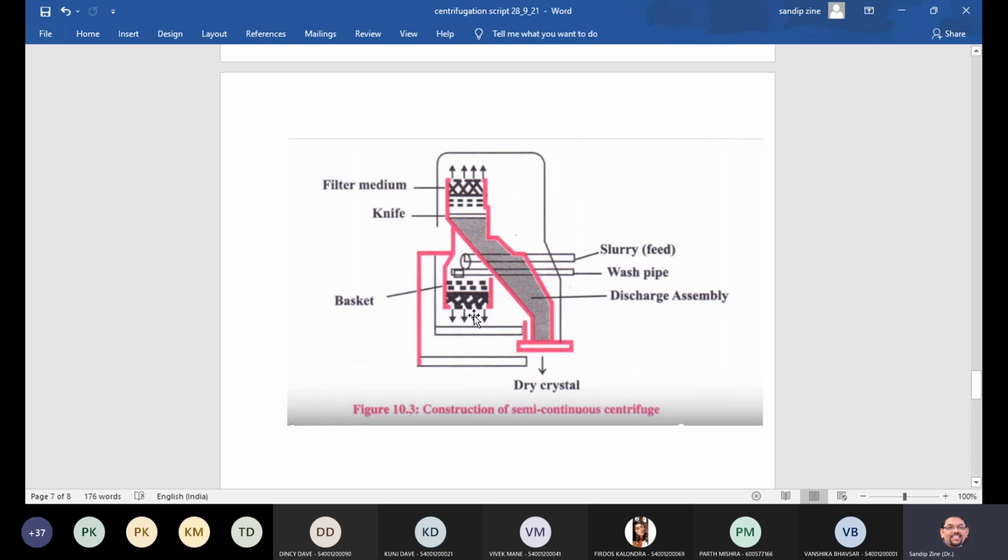So once the deposition occurs, with the help of hydraulic pressure this knife gets up and cuts this particular segment. This is the overall construction of this centrifuge.